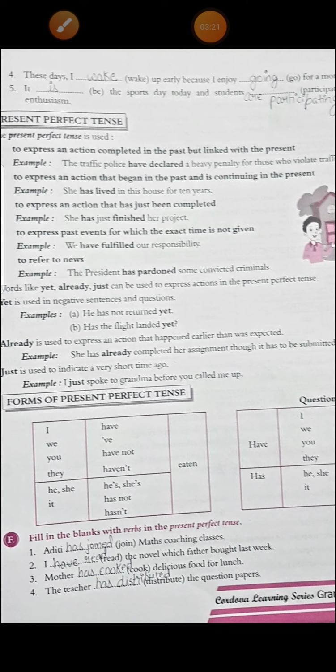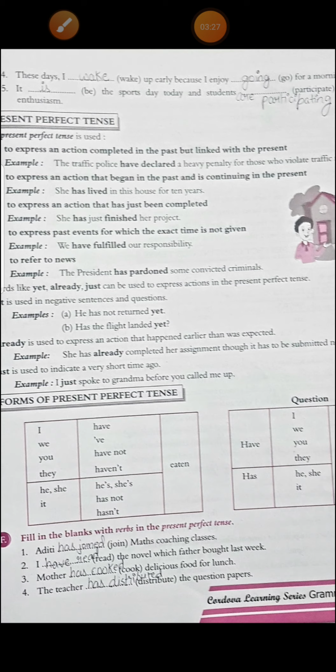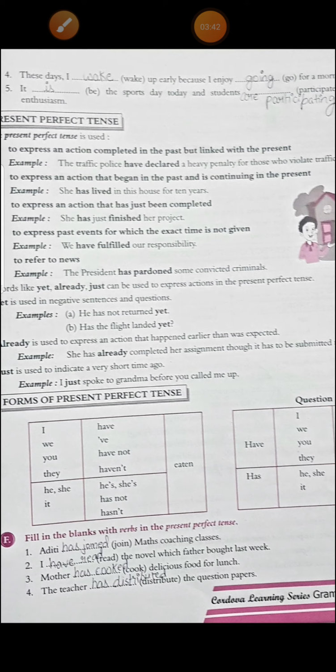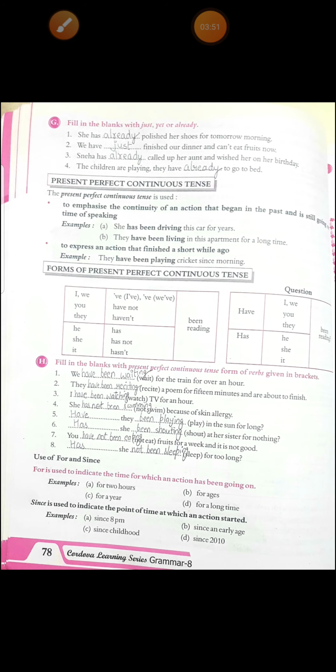See the first one, Aditi has joined. Why with Aditi we have used has joined? Because Aditi is a singular subject and the past participle form of join is joined. Alright, so Aditi has joined maths coaching classes. Then second, I have read the novel which father bought last week. Again the same thing is applied here. Then third, mother has cooked delicious food for lunch. Fourth, the teacher has distributed the question paper.